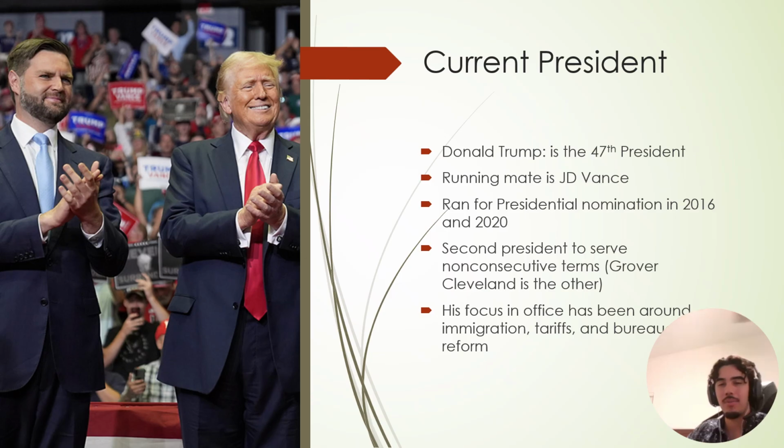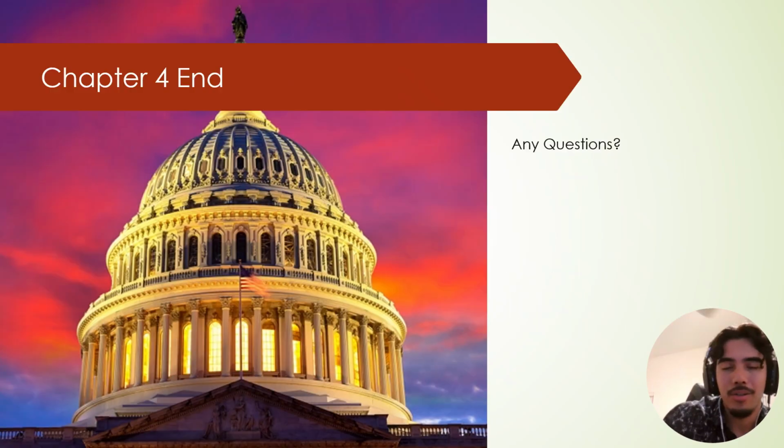Some focuses that we've seen in his office during this term: immigration, tariffs, and bureaucratic reform. DOGE, Department of Government Efficiency. We've been cutting back some government funding and actually looking at where we've maybe been wasting some money. So that concludes the chapter.